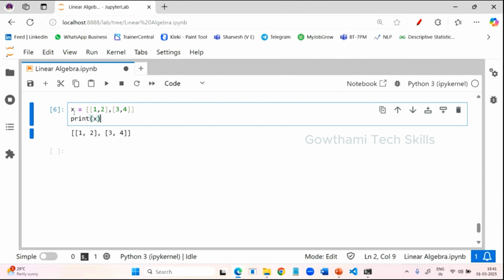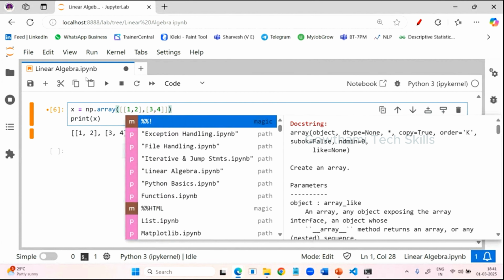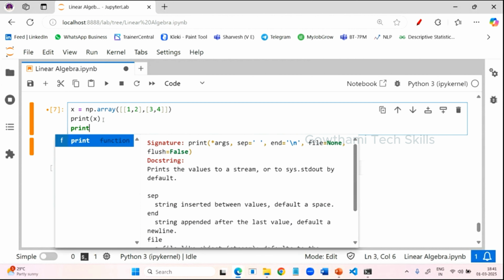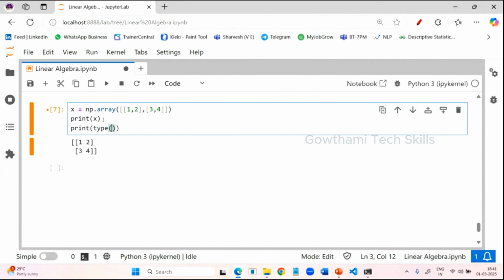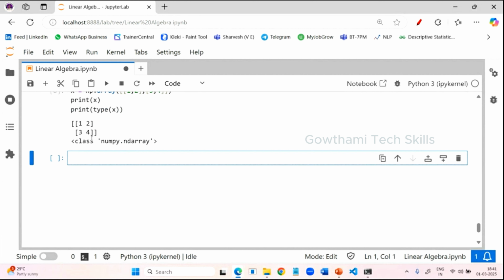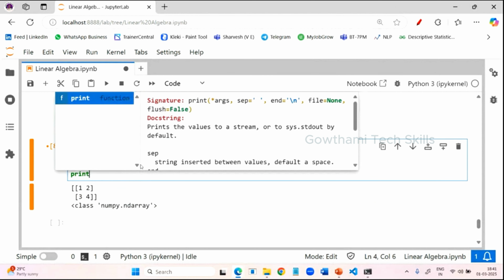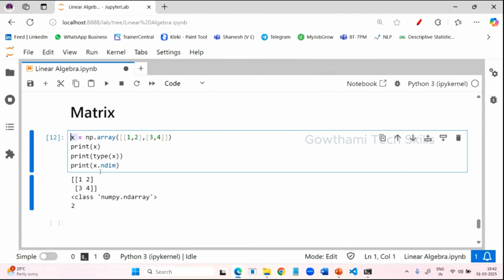Now what you need to do is make it a NumPy array, so np.array, you should typecast it. Now you can see it is a 2-dimensional array. It's nothing but a matrix. You just check it: print type of x. See here, it's a NumPy array. It's 2-dimensional. If you want to know the dimension, what you can say? x.ndim. Okay, 2-dimensional.